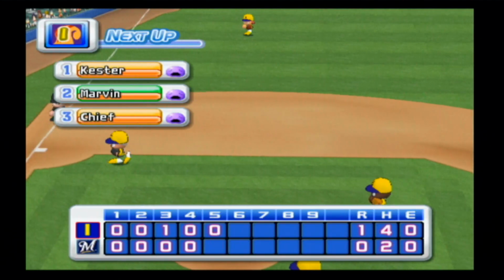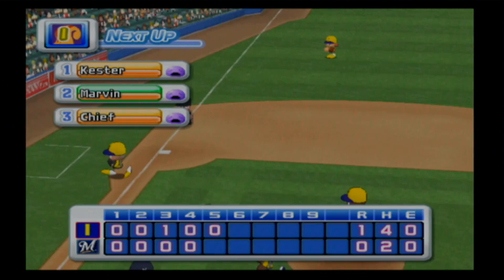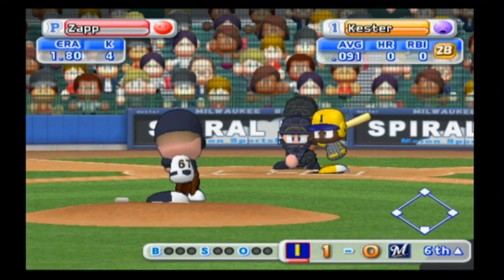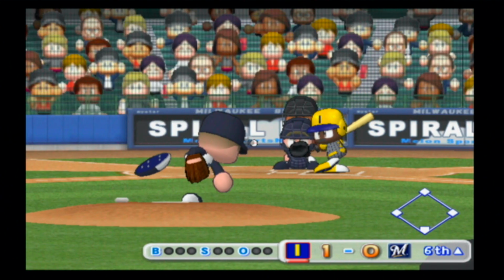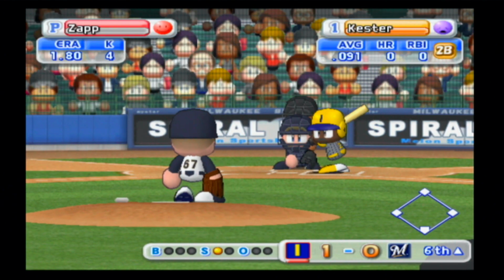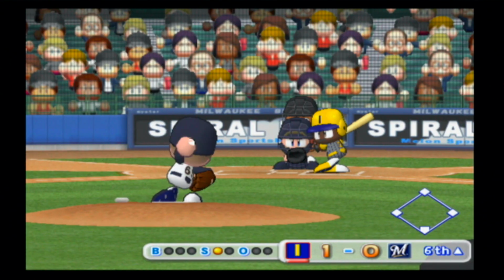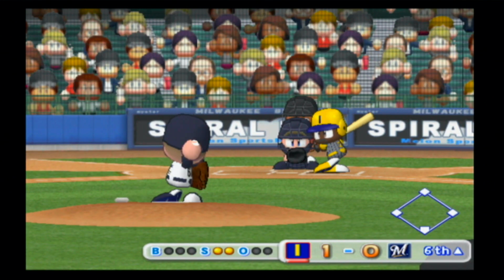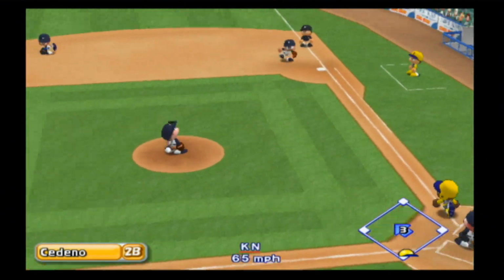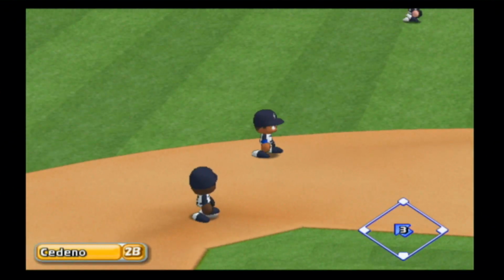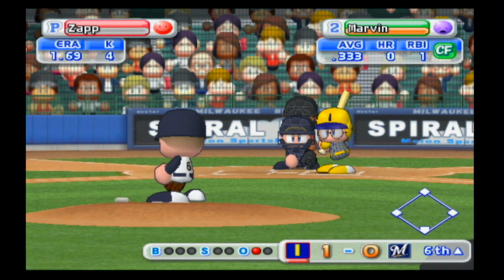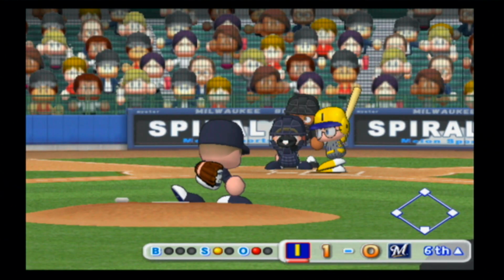Still 1-0. Kester due up for the Squirrels. Kester 0 for 2 on the day. Zapp still out there on the mound for now. Starts Kester off with a strike. Kester tries to bunt but whiffs. 0-2. Hits this one to Cedeno, who makes the grab near second base. 1 away. Here's Marvin. He has put the ball on the ground twice today.